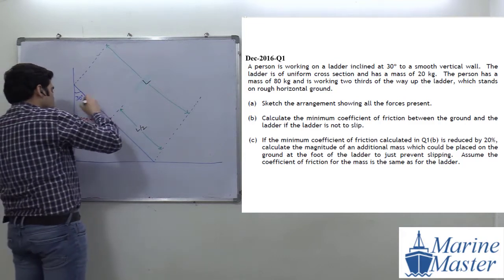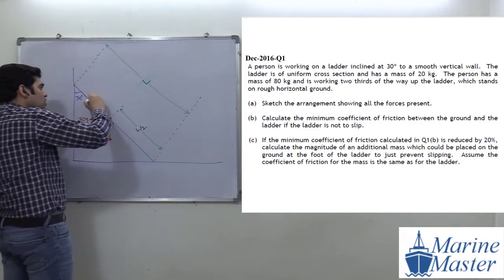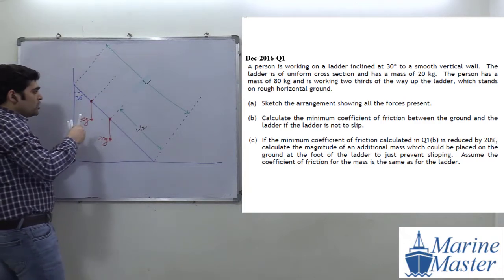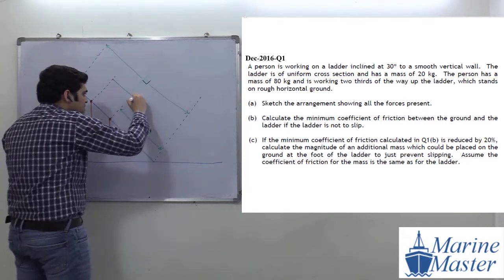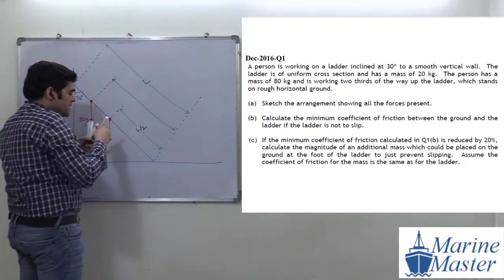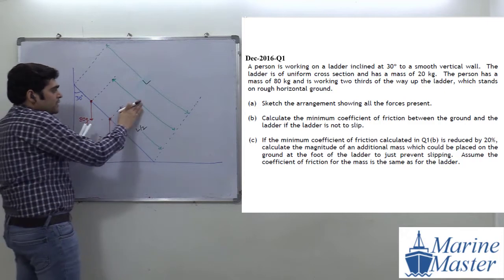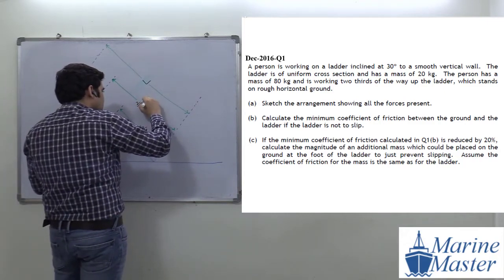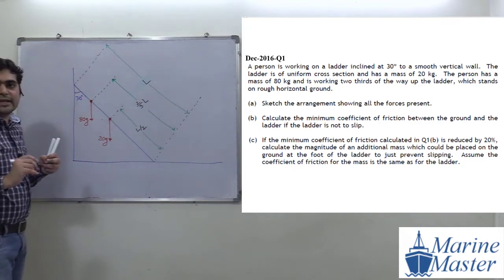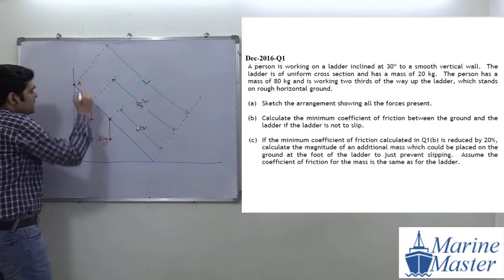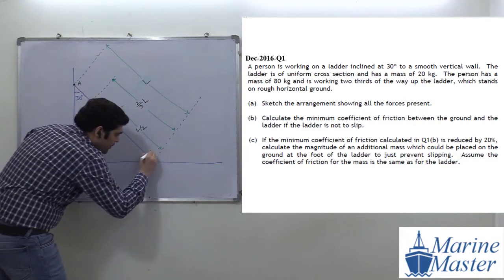Okay, so 2/3. From here, again I am drawing a dotted perpendicular line. See the point here, everyone. Dotted perpendicular, and then what will this distance be? This distance will become 2/3 of L. Okay, good. We will assume this as our A point. We will assume this as our B point.